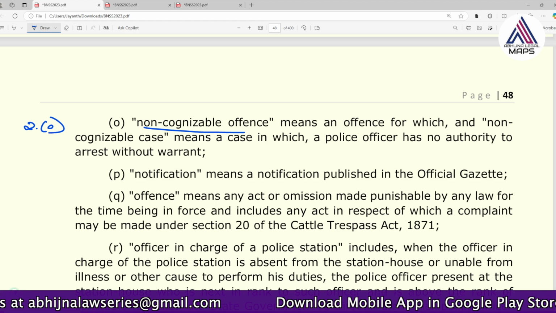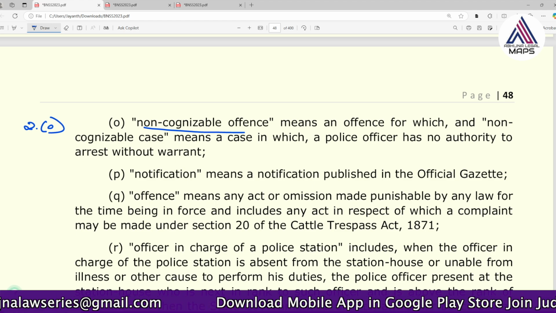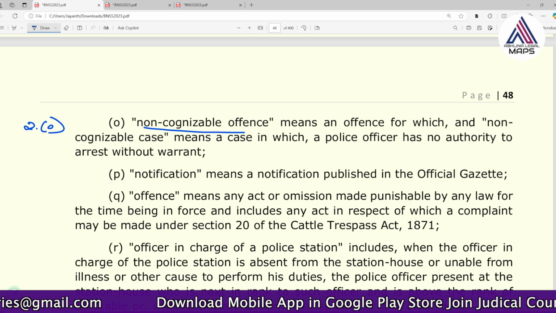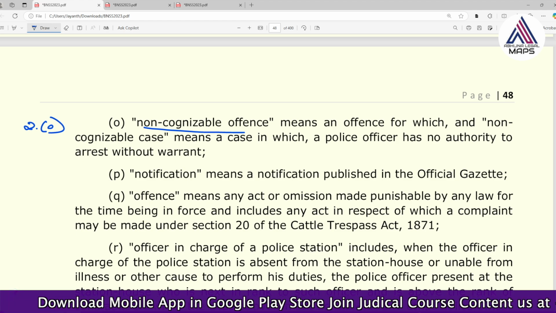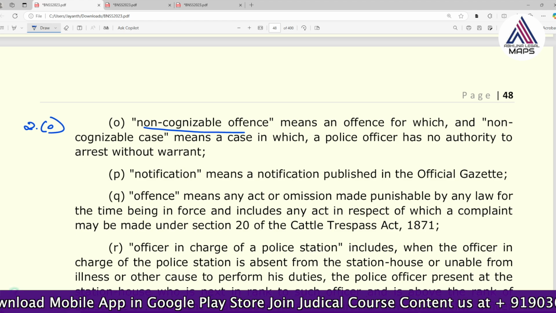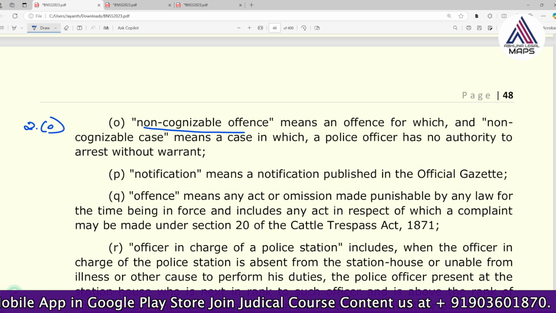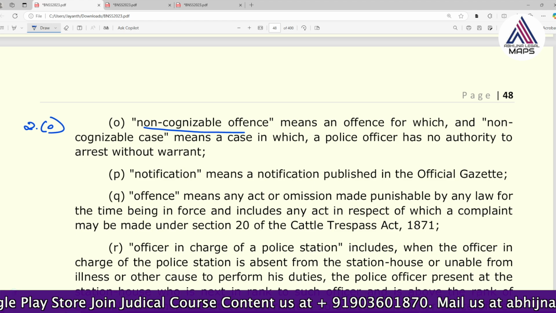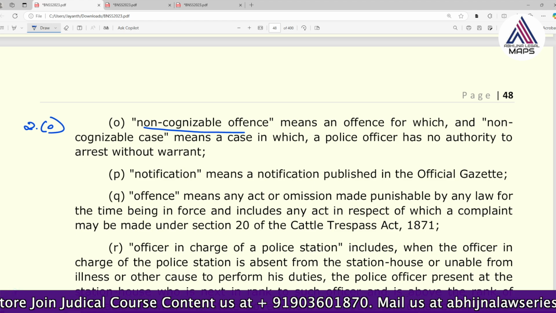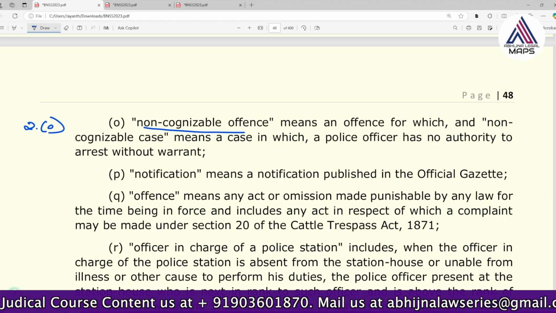So non-cognizable offense means a police officer cannot arrest without warrant as per the first schedule of BNSS or any other law. Like that you have to write. You have to understand in such a manner that important key highlights, keywords should remain in your mind. It's not necessary that you have to write the entire definition. The keywords you have to write.